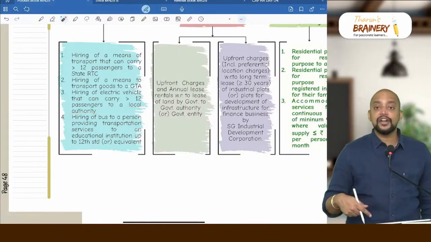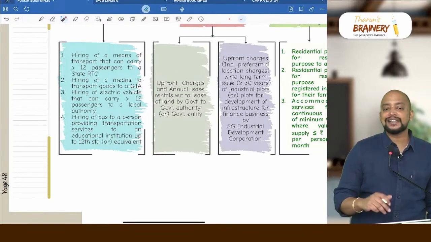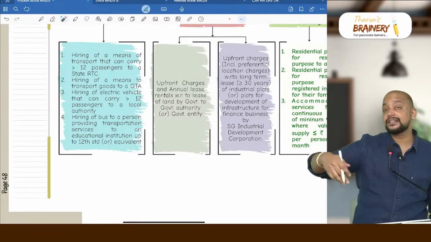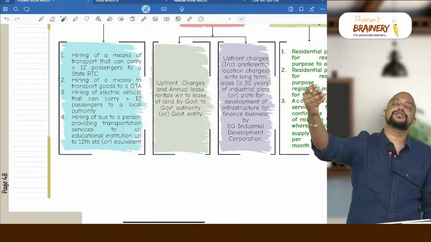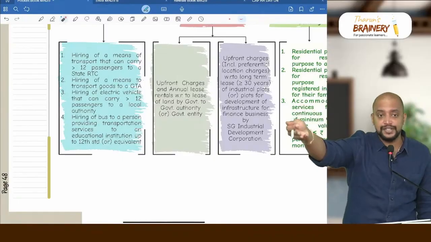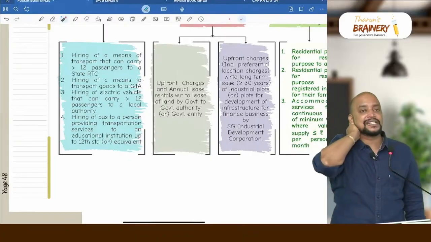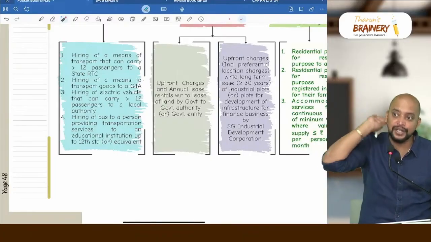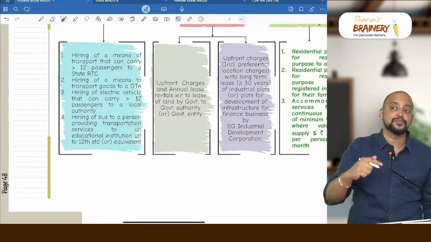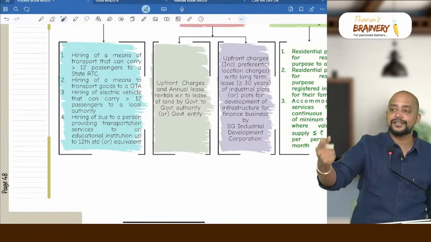Then number 4, hiring of a bus to a person providing transportation service to an education institution up to 12th standard or equivalent. So I have a bus that I am giving on rent to a person who is providing transportation service to an education institution up to 12th standard. The rent collected by me is exempted. That person providing transportation service is also exempted, and the school providing transportation service is also exempted. The school is exempted under service provided by an education institution to its students, faculty and staff. And the person providing transportation service to the school is also exempted under services provided to an education institution, category 1 education institution, and my giving the bus on rent to that person is also exempted.